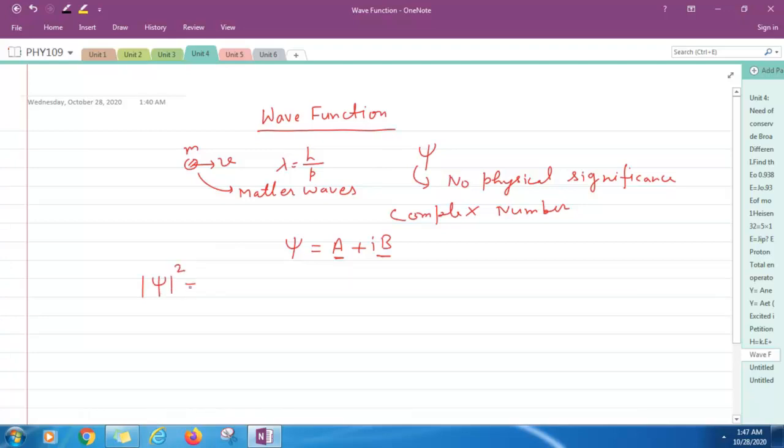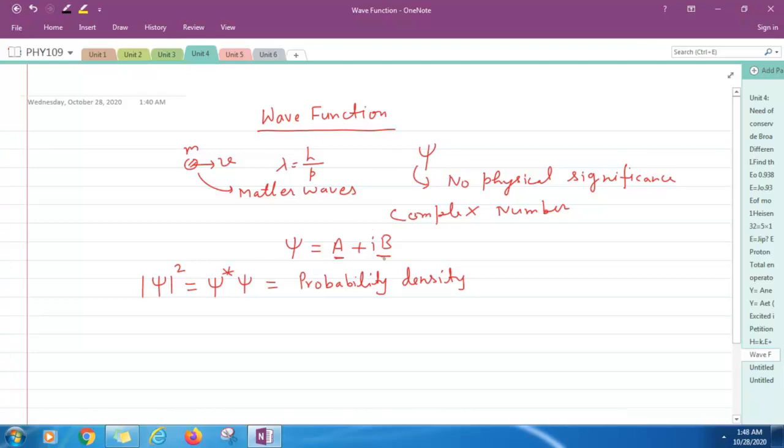What is mod psi square? Mod psi square is known as psi star psi and is known as probability density, that is, the probability of finding the particle at any point at any time in space.